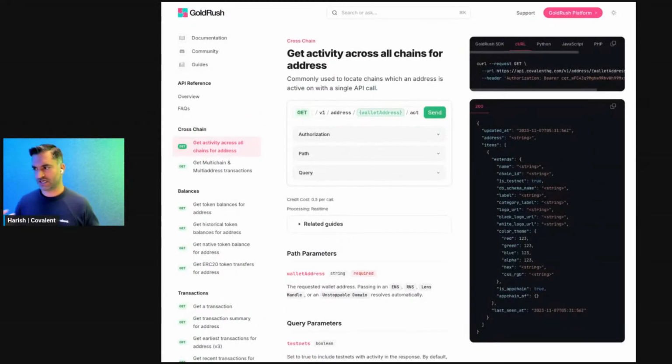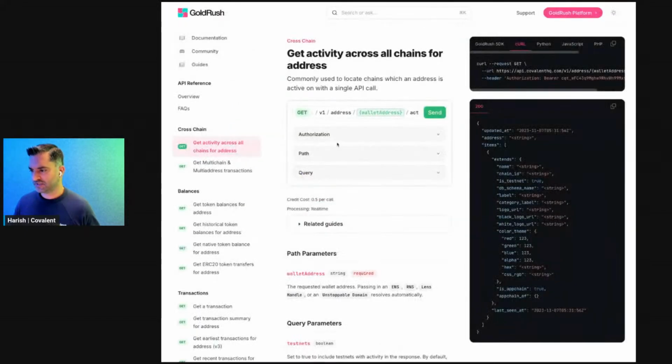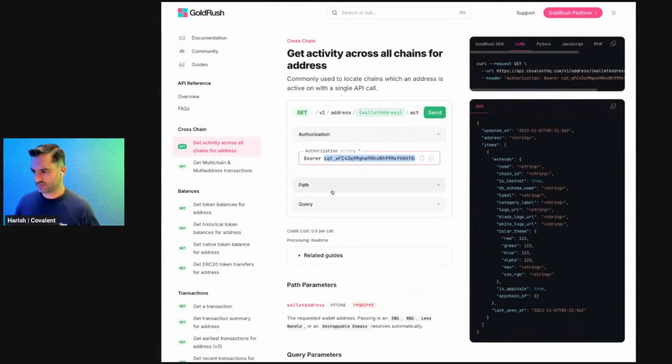And here is where you can actually, just through the browser, try all the endpoints that we have available. And I'm just going to go back here and copy the API key. And now I can actually just go in. I think I've already pasted that in here.